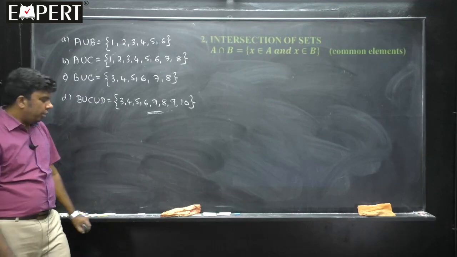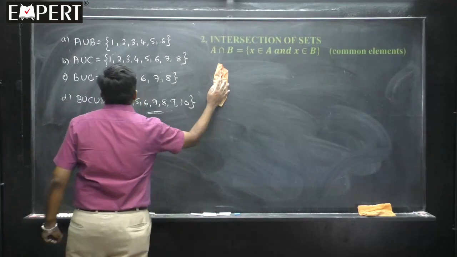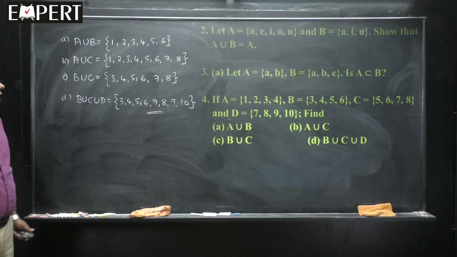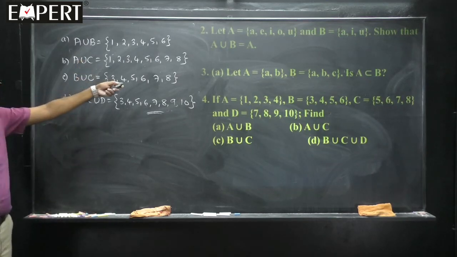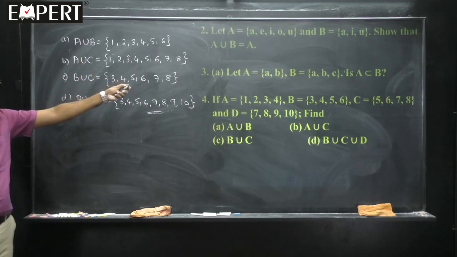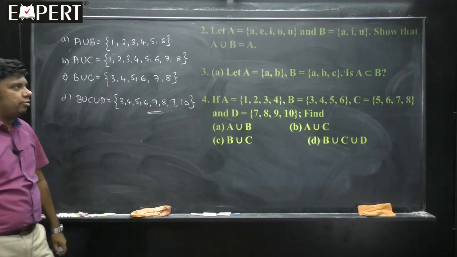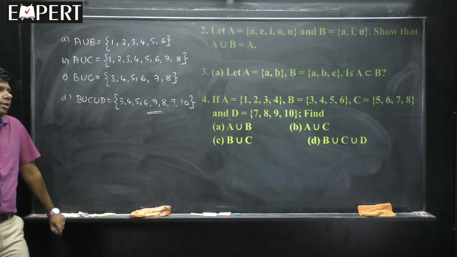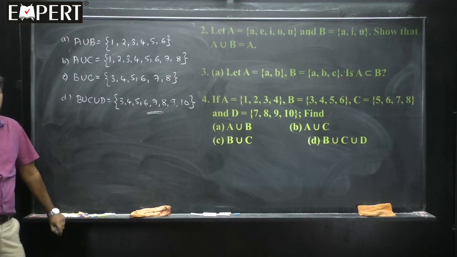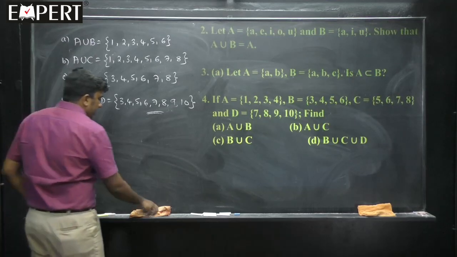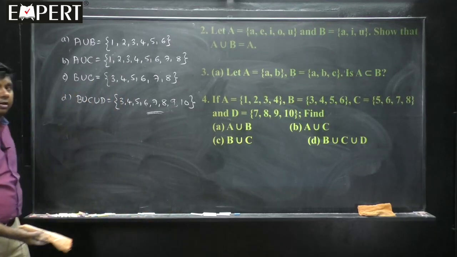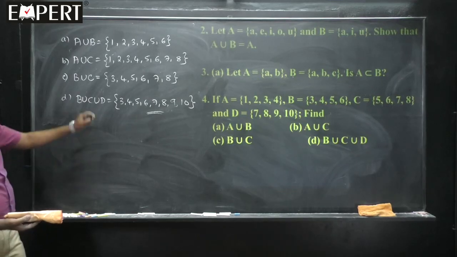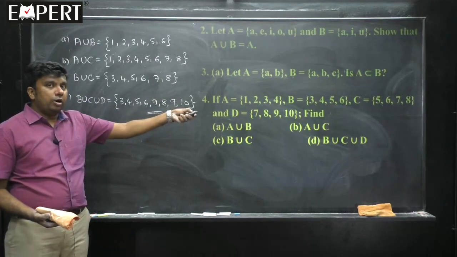Next we will go ahead with the second operation called intersection. I hope this point is clear to you. The first problem, definitely A union B is A because B is a subset of A. Second one is understood, all the elements of A are the elements of B. And the third one, A union B, A union C, B union C, B union C union D. You can solve these problems. This is a simple problem. You can try such problems. So that is about the first operation called union. Union means an element can be present in A or in B or in both.